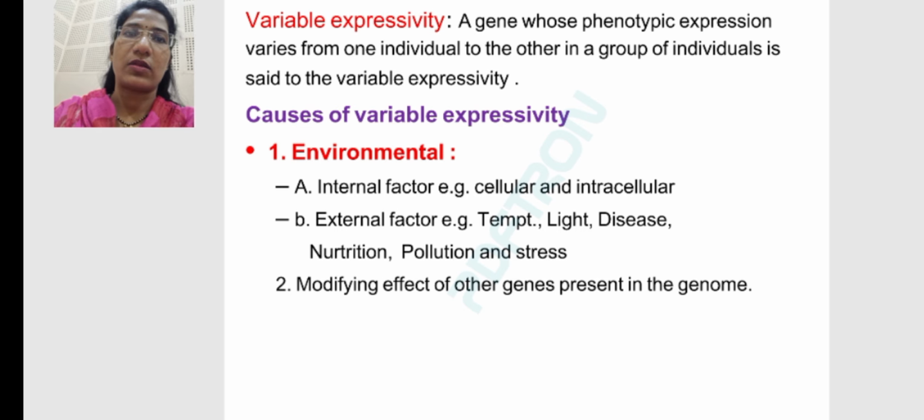Then there are different causes of variable expressivity. The first cause is environmental. There are different factors, internal as well as external. In the case of internal factors, cellular or intracellular variability occurs. External factors, as we all know, are temperature, light, different types of diseases, nutrition, pollution, and stress. These external factors affect variable expressivity. Then there is also the modifying effect of other genes present in the genome.